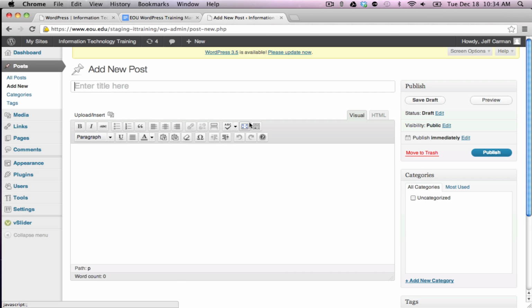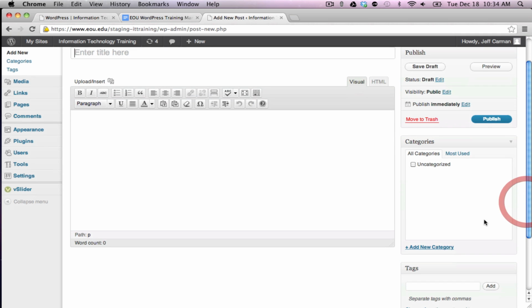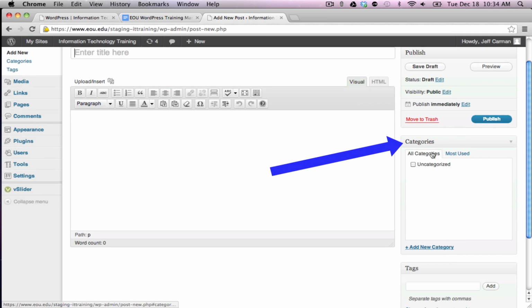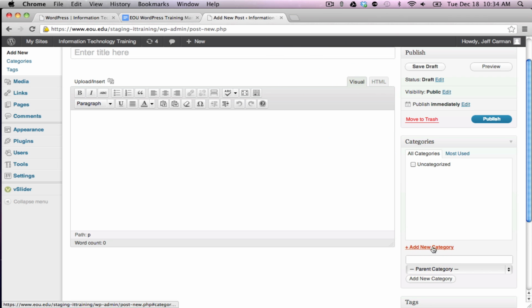And the first thing I like to do is categorize what exactly they are. If you're going to use them for multiple things, I'm going to create a new category down here in this category window. We're going to call this one blog, and we'll add the new category. We can also create one called news posts.